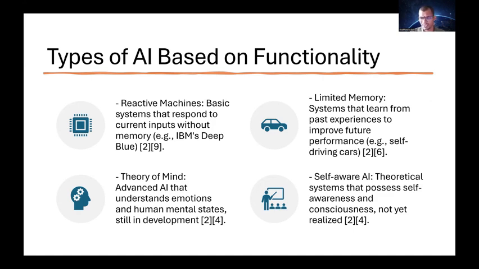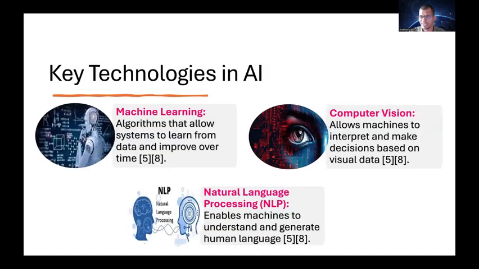And then the last one is the self-aware AI. This is also called the theoretical systems that possess self-awareness and consciousness, and it is not yet realized. So self-aware AI is like the human brain. Just like our brain, this self-aware AI will act as the human brain. It has its own understanding of things, the way a human will understand. In the same way, this self-aware AI will work just like the human brain. And even this is not yet realized. It is under developmental stages.